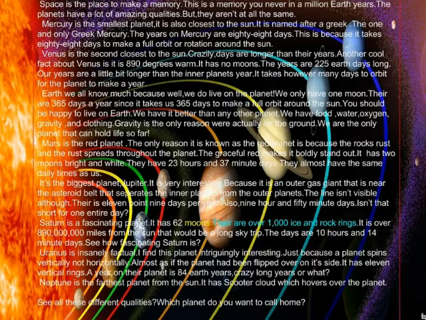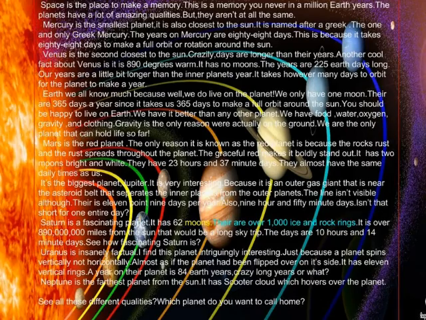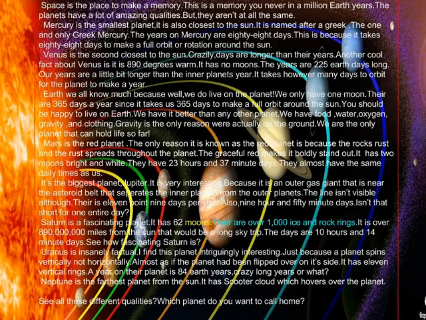Neptune is the farthest planet from the sun. It has Scooter, a storm that hovers over the planet. See all these different bodies? Which planet do you want to call home?